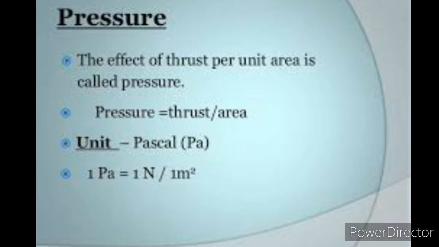Now what will be the formula for pressure? Pressure is equal to thrust divided by area. Now what is the SI unit? The SI unit can be Newton, because thrust is measured in Newton. So Newton divided by area in meter square. So unit of pressure is Newton by meter square. Or the other unit that is measured is Pascal. It is denoted by Pa. So 1 Pa is equal to 1 Newton divided by 1 meter square.